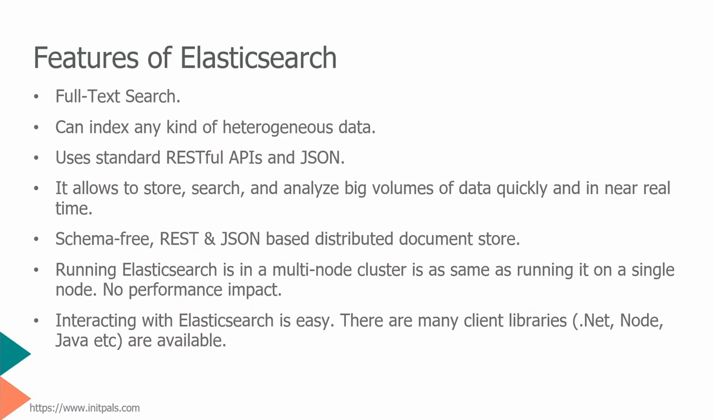The other point is that Elasticsearch is scalable. It's distributed by default. It doesn't matter whether it's running on a single node or a multi-node cluster, there is no performance impact. I can keep on adding nodes to scale, with no downgrade in performance. The last one is that many client libraries are available: .NET, Node, Java, Python. There are plenty of libraries, so interacting with Elasticsearch is very simple.